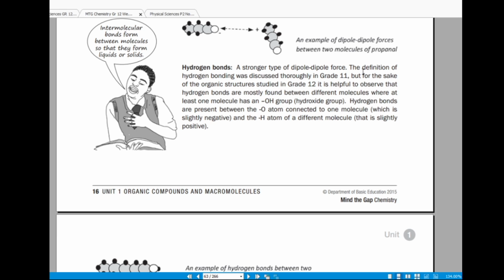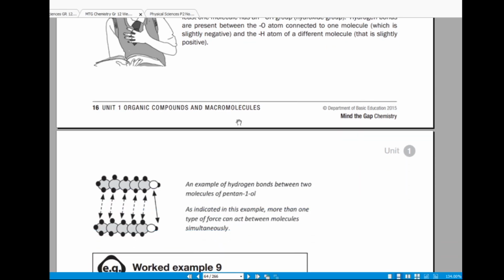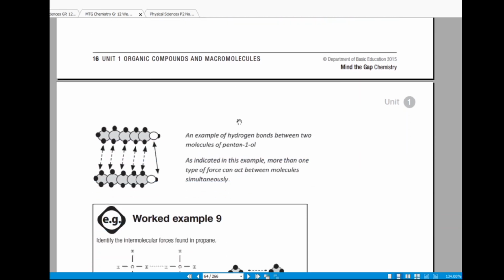Okay, here they're just saying that hydrogen bonds we discussed in grade 11, but for the sake of our studies, it is helpful to observe that hydrogen bonds are mostly found between different molecules where at least one molecule has an OH group, right? Hydrogen bonds are present between the oxygen atom connected to one molecule, which is slightly negative, and a hydrogen atom of a different molecule, which is slightly positive.